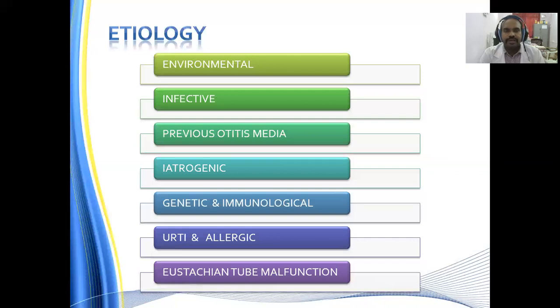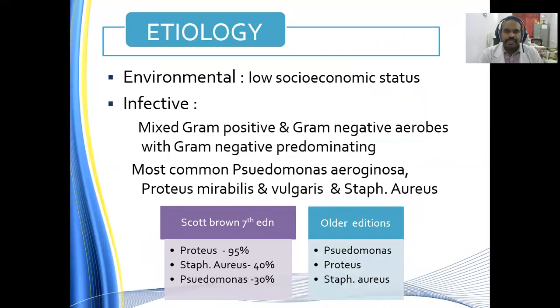Coming on to the etiological aspects of chronic otitis media, mucosal variant, you have environmental etiology, wherein environment plays a major role in the development of chronic otitis media. Infective part: previous history of otitis media, iatrogenic causes, genetic and immunological causes, upper respiratory tract infections, allergy, and eustachian tube malfunctions. Moving on to the etiological classes.